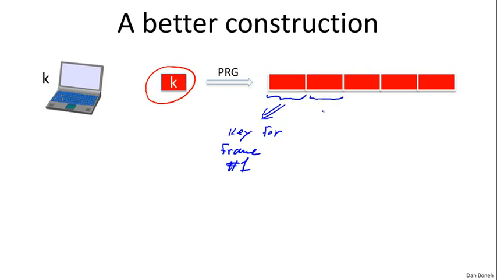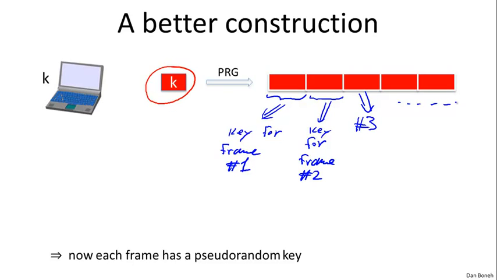And then the second segment would be used as the key for frame number 2, and so forth. The third segment would be used to encrypt frame number 3, and so on and so forth. Okay? So the nice thing about this is now each frame has a pseudo-random key. These keys now have no relation to one another. They look like random keys.